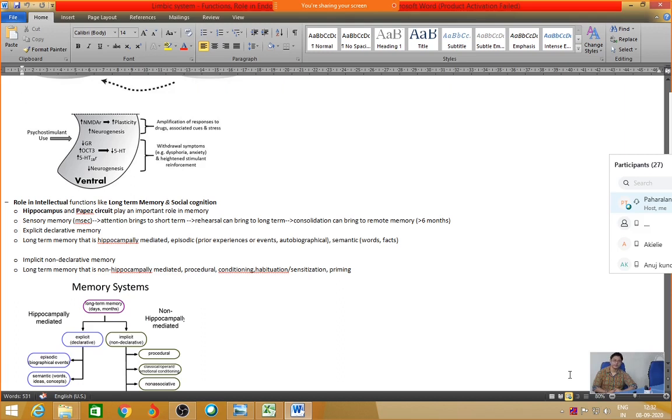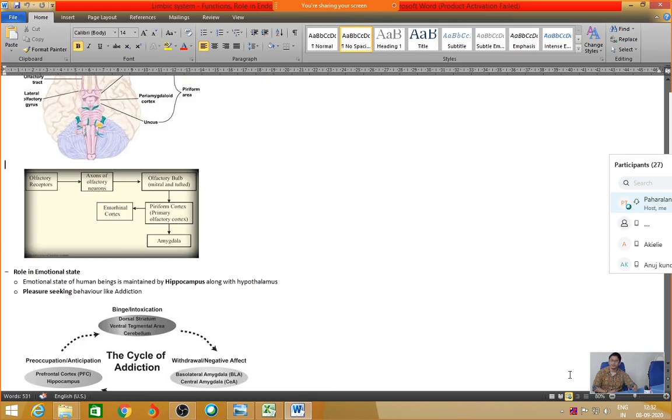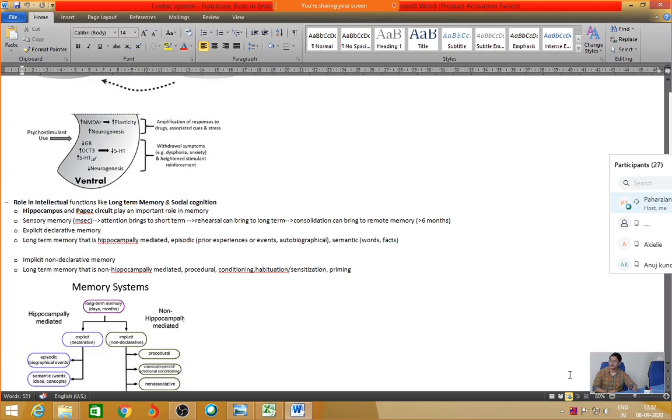All these things we'll discuss later on, but just know that this is also one of the functions of the brain. Okay, so let us just review. First is olfaction, next is emotional balance, and next, the function of the limbic system is the formation of the intellectual complex, or intelligence per se. So what is intelligence?